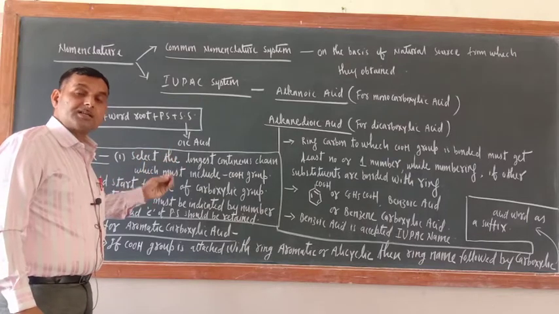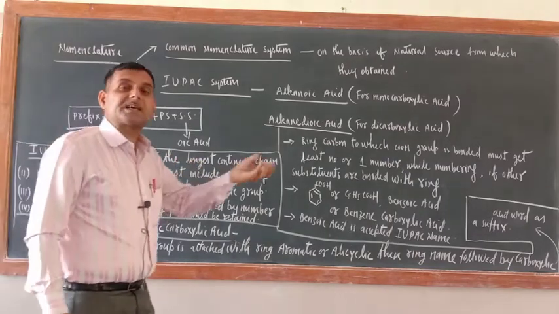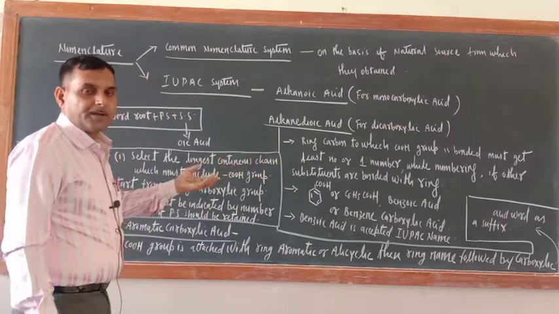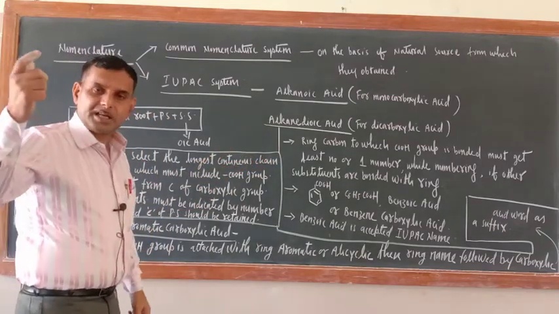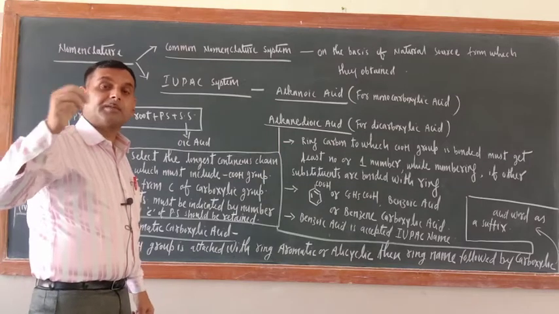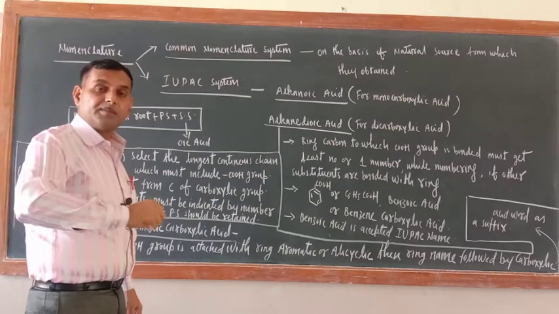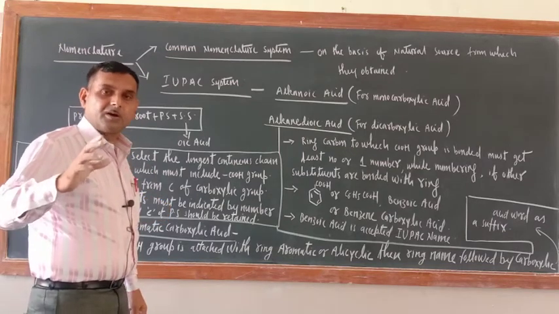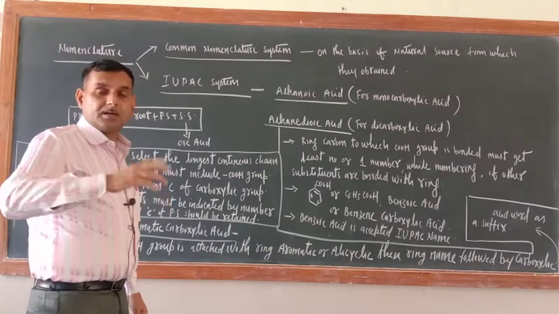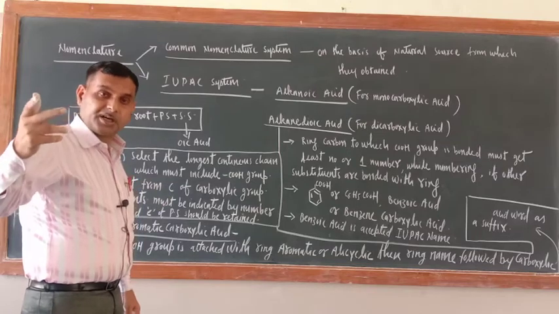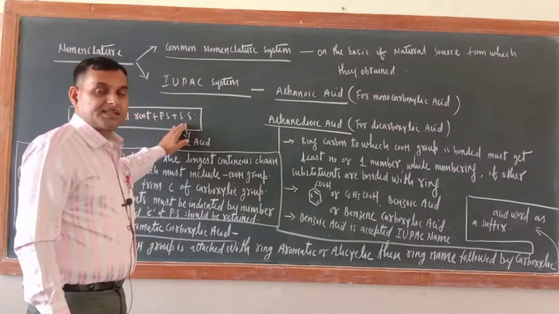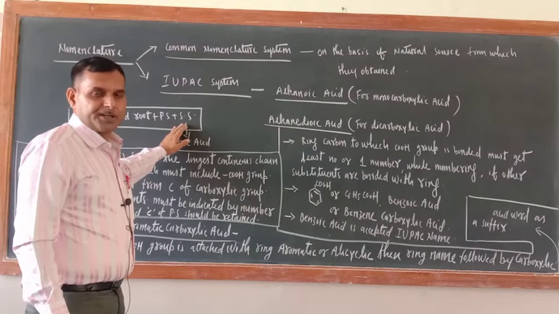These give the special identity to a particular organic compound. Because methane is everywhere, but it may be methanoic acid, it may be methanol, it may be ether. So the secondary suffix decides the special identity.